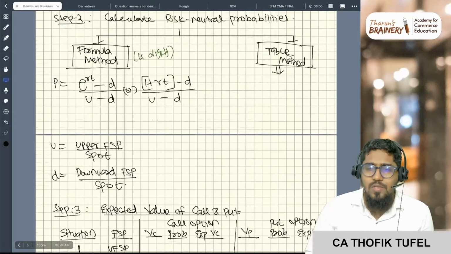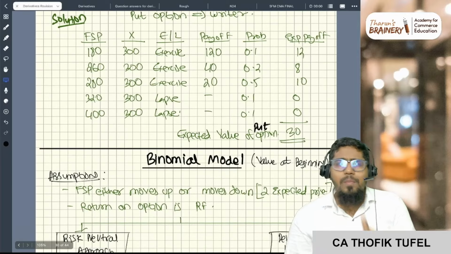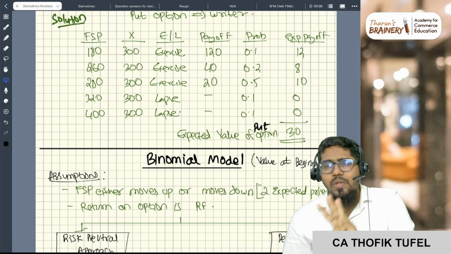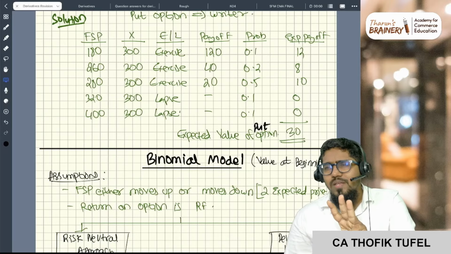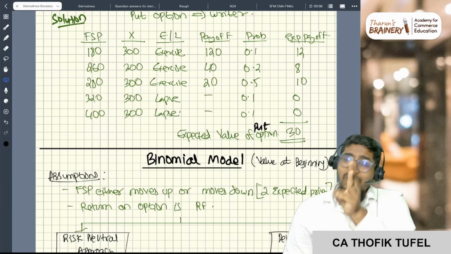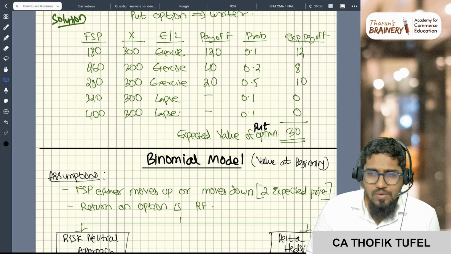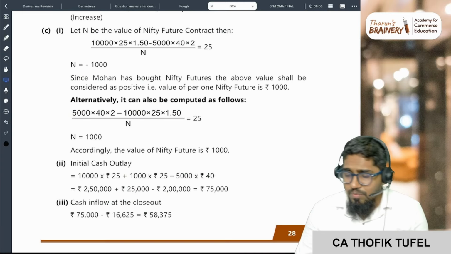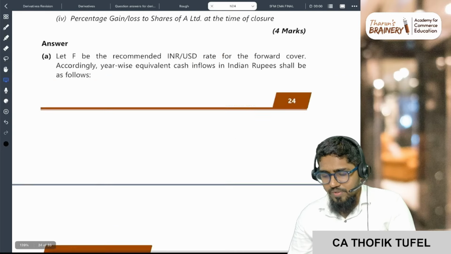So this is options. So mostly what will come in the examination? One, payoffs, put call parity, binomial model, 1 period or 2 period. These three are mostly asked in the examination. If the examiner is a sadist, he can put Black-Scholes, but very rare. Let's see the November 2024 question paper.